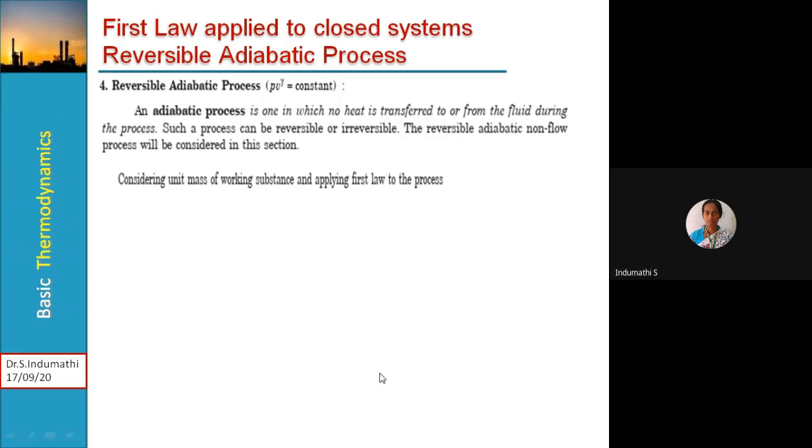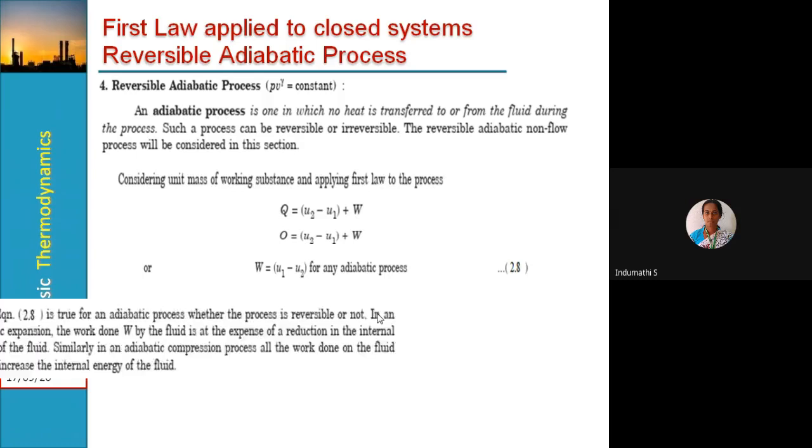So considering the unit mass of working substance and applying the first law to the process, Q is equal to U2 minus U1 plus W. Okay, then heat transfer is zero in case of reversible adiabatic process. Okay, so in case of adiabatic process, what is happening? There is no interaction between the system and the surroundings. Okay, so Q is equal to 0, so 0 equals U2 minus U1 plus W. Then W is equal to U1 minus U2 for any adiabatic process.